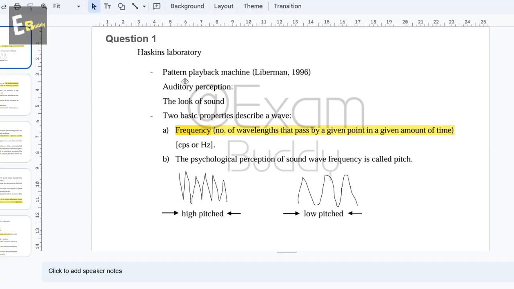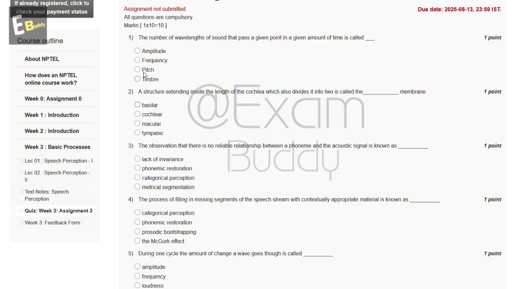Frequency: the number of wavelengths that pass by a given point in a given amount of time. So the answer of the first question is frequency.